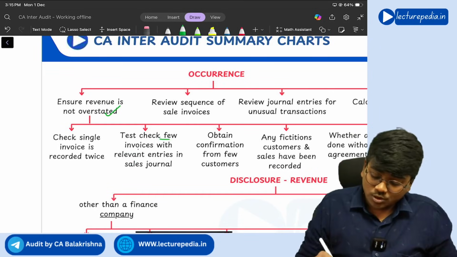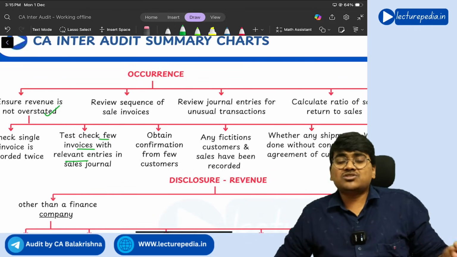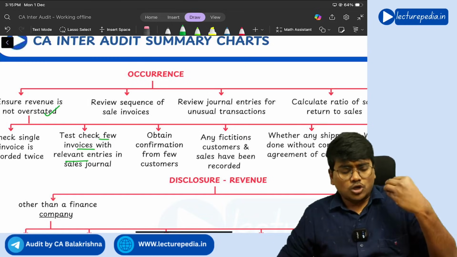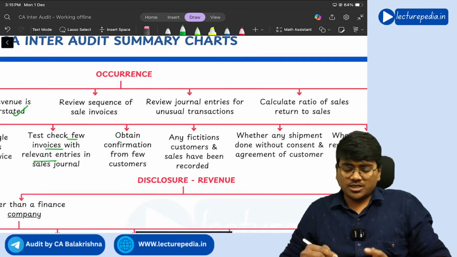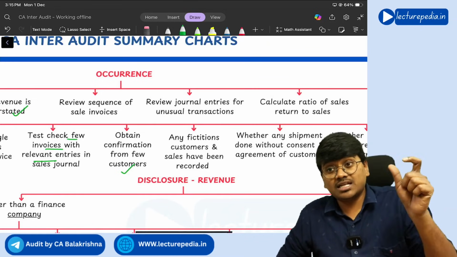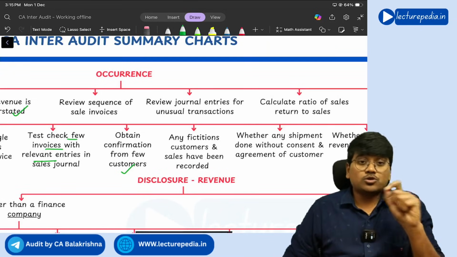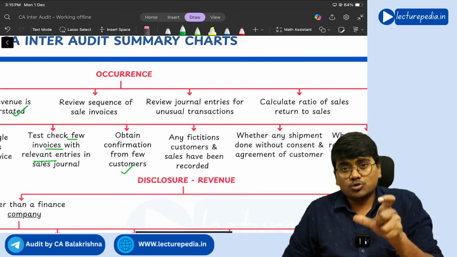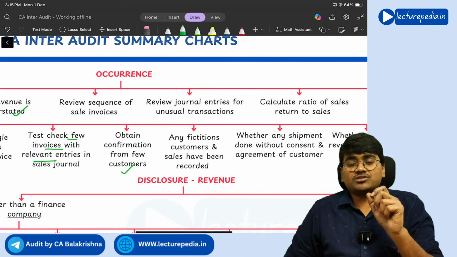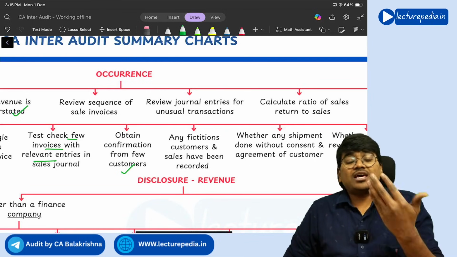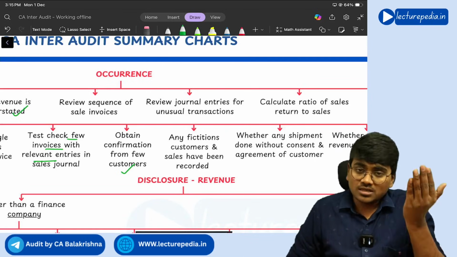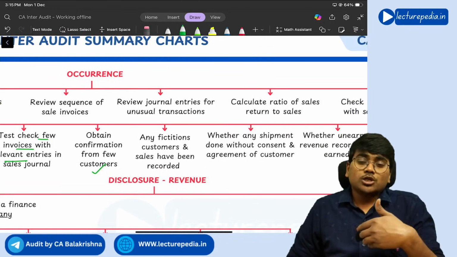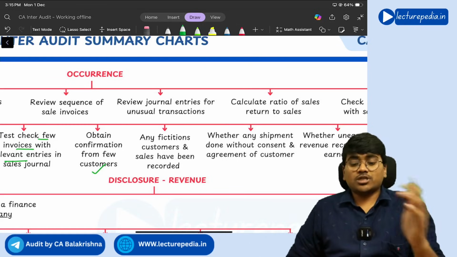Next, test check a few invoices with relevant entries in the sales journal, and you should also obtain confirmation from some of the customers to see whether the sale of goods has actually been made to them or not. And you have to see whether the entity has entered any fictitious customers in its books of accounts. You need to identify that. If there are fictitious customers, the entity can pass fake sales to those fictitious customers, and revenue will be increased. Correct? So you are showing the sales which have actually not occurred.